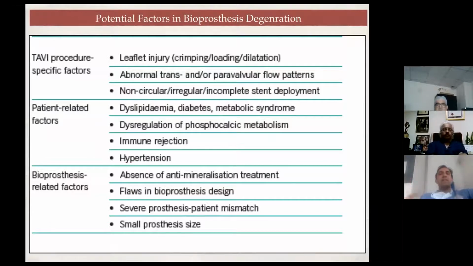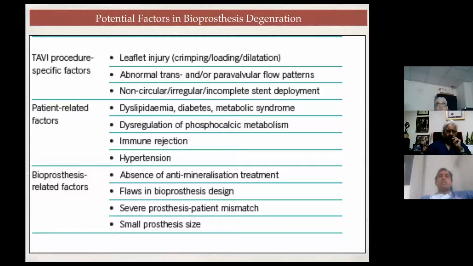Then the non-circular or irregular or incomplete stent deployment, which is again seen in patients who have heavily calcified anatomies and also a heavily calcified left ventricular outflow tract. This can also result from excessive oversizing of a valve. Suppose your valve is 20-25% oversized, the valve leaflets will be crowded, though the valve leaflets are supra-annular. There is no definitive evidence as of now, but this is a theory that this might lead to early valve degeneration in future. What are patient-related factors?